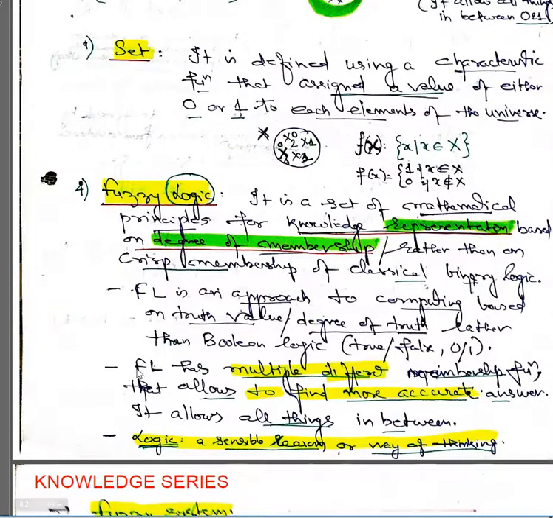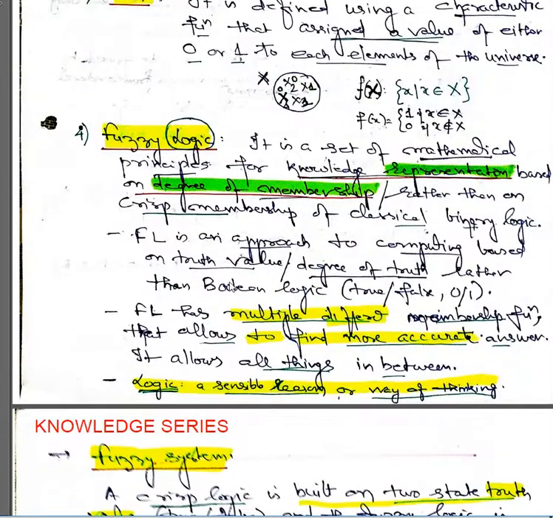So this is another study, a continuation of our further discussions on fuzzy logic. That area is what we call propositions. Fuzzy logic talks about a very distinct way of creating selections of membership functions based on the given element. It allows all things in between.